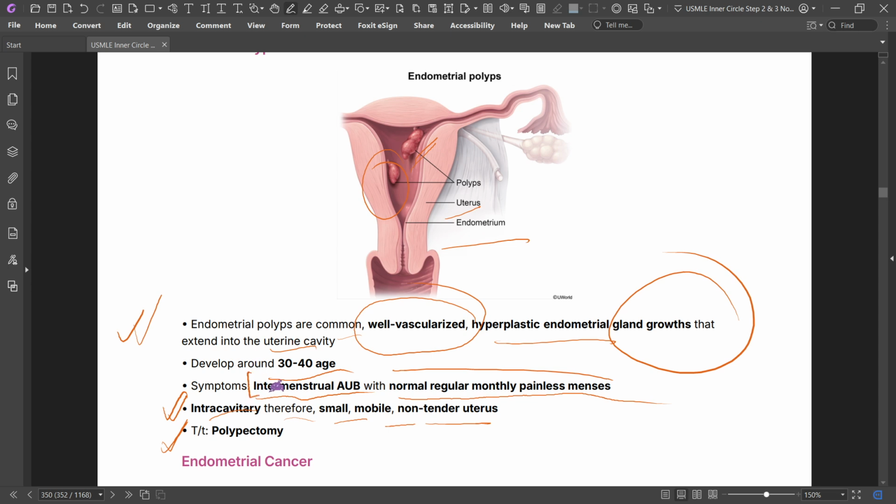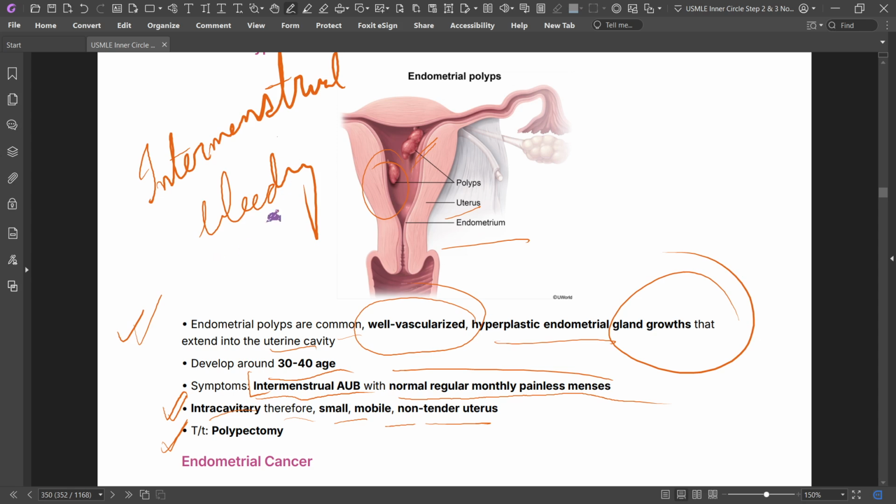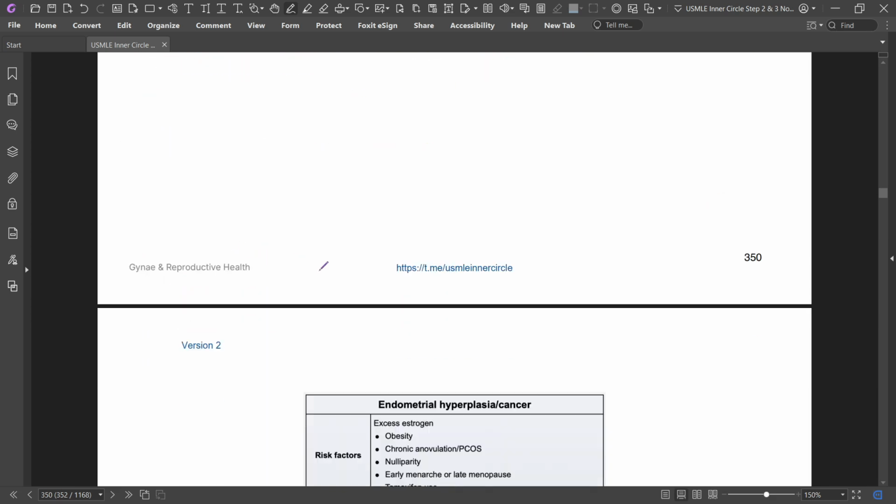The key word is that it occurs in between the menstruation, intermenstrual bleeding along with regular monthly painless menses. Intracavitary, there is a small, mobile, non-tender uterus, and polypectomy should be done.